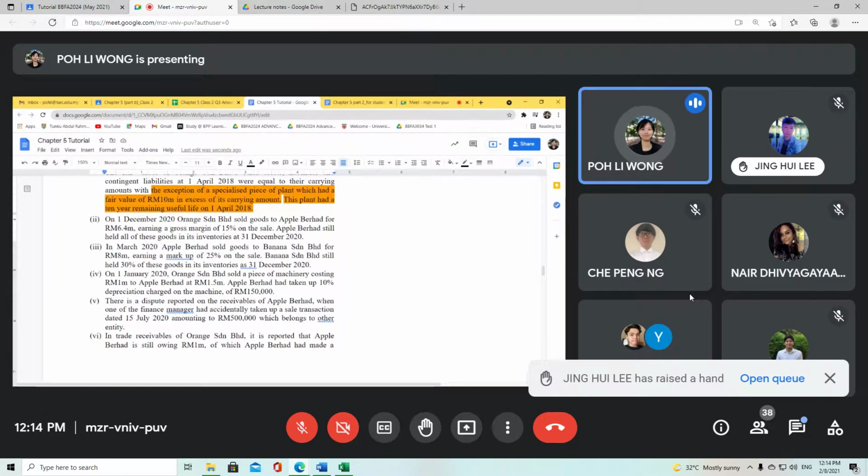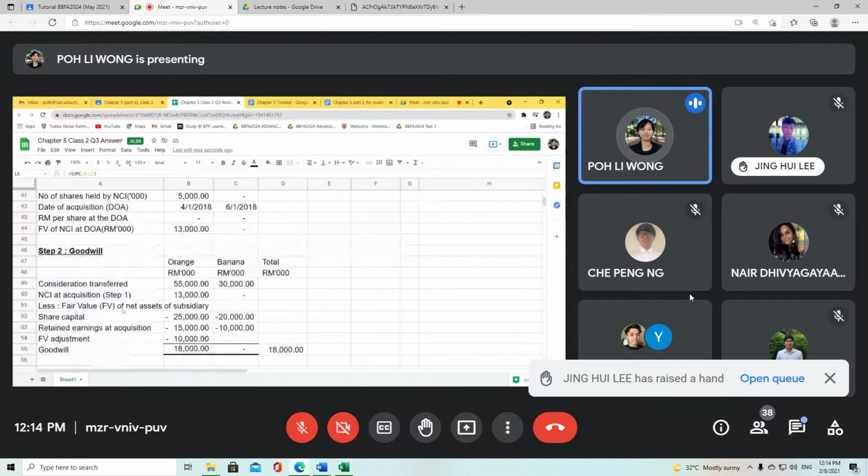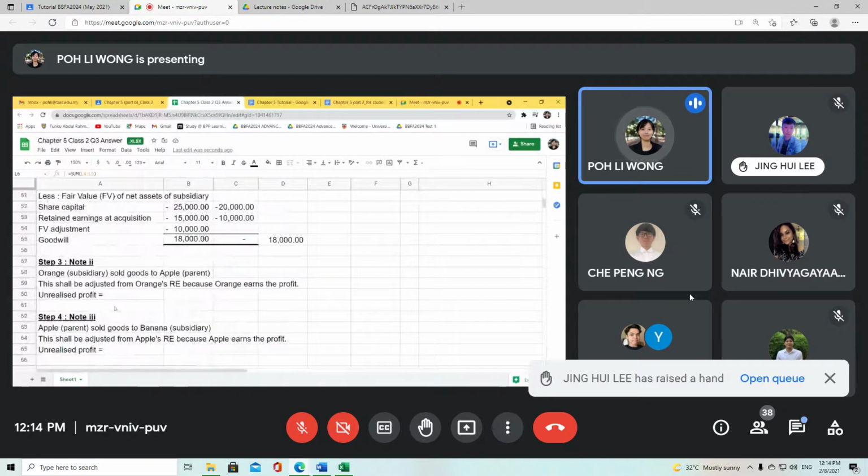Since you still held everything, you will have to calculate the unrealized profit for 100%. Step 3, note 2: Orange, the subsidiary, sold goods to Apple, the parent, and this shall be adjusted from Orange's retained earnings because Orange is the one earning the profit.